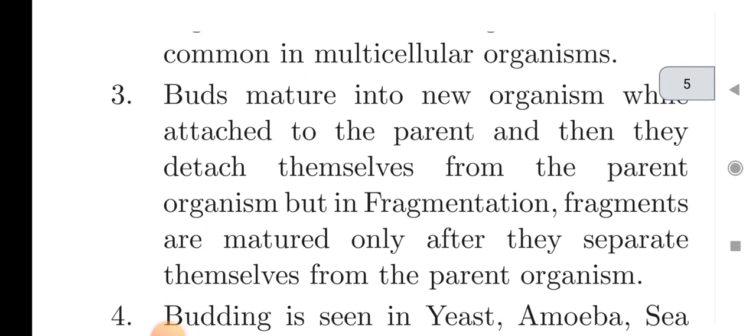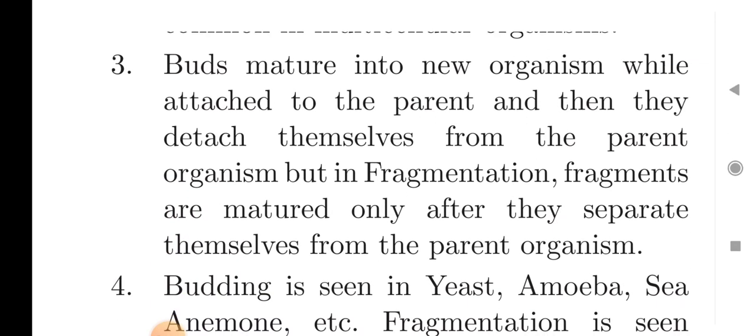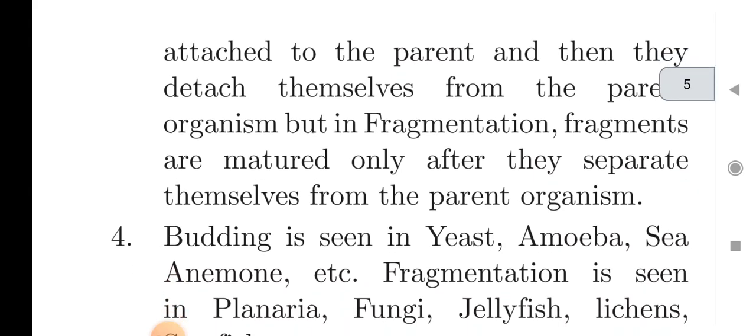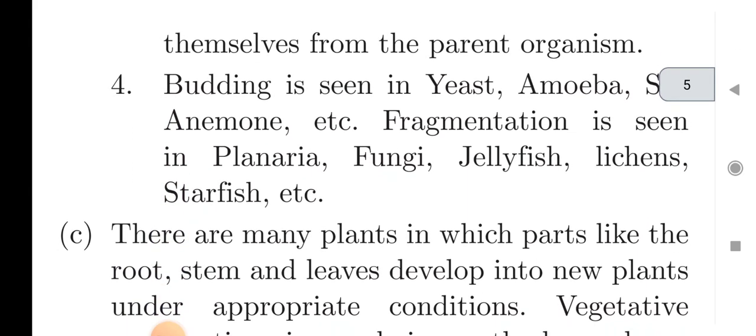Third, buds mature into a new organism while attached to the parent, and then they detach themselves from the parent organism. But in fragmentation, fragments mature only after they separate from the parent organism. The fourth difference is that budding is seen in yeast, amoeba, sea anemone, etc., while fragmentation is seen in planaria, fungi, jellyfish, lichen, starfish, and all these are multicellular.